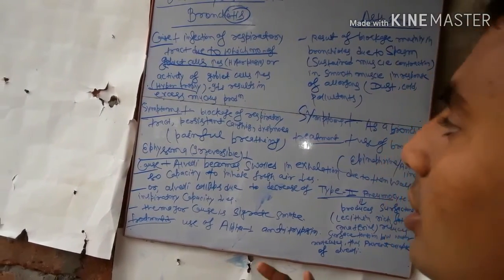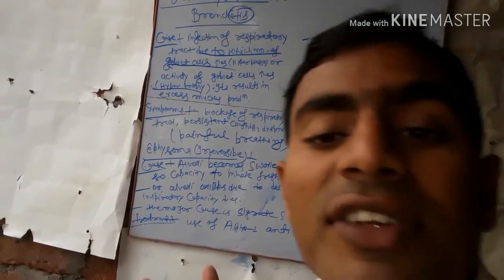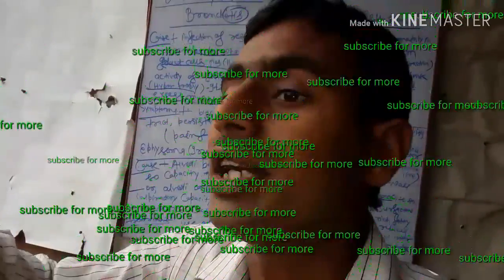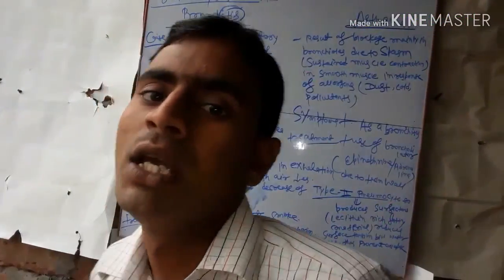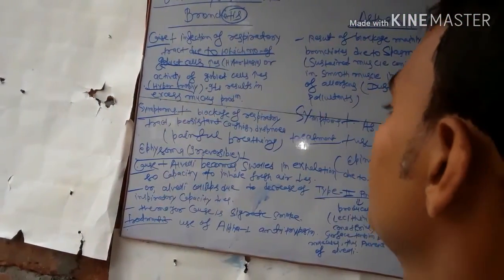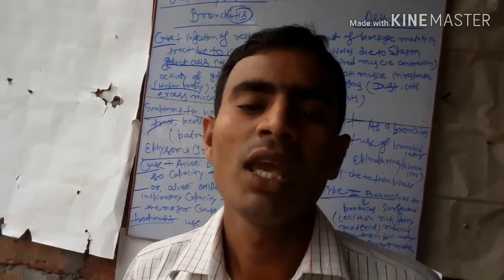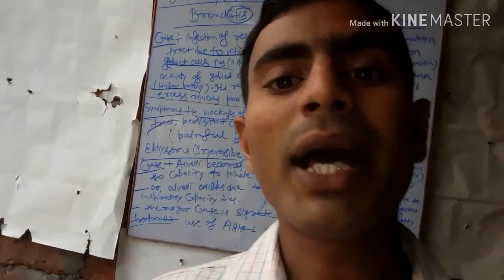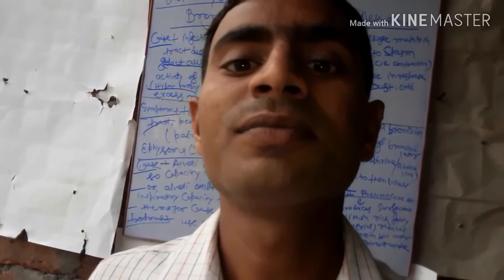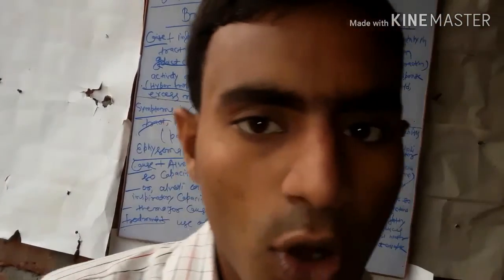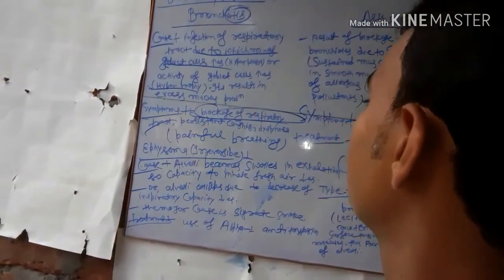So what happens if mucus production increases? Its symptoms are blockage of the respiratory tract, since more mucus accumulates there.